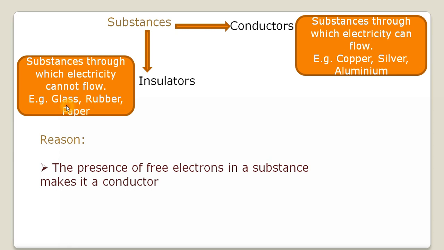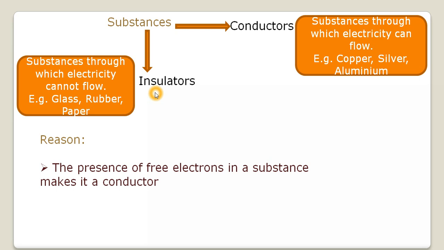It means that the plastic scale has accrued some charge. So when insulators are rubbed, they accrue some charge, but those charges do not flow. Those charges are bound to them, they do not move away. That is why those substances are termed as insulators, because electric charges do not flow there.